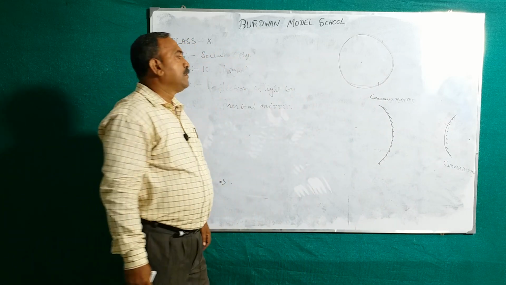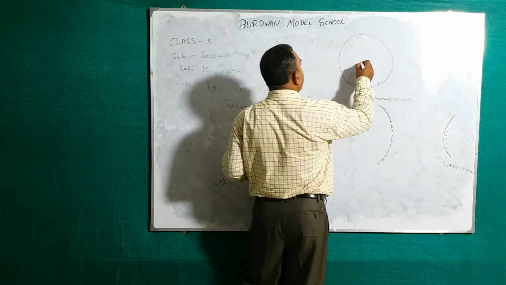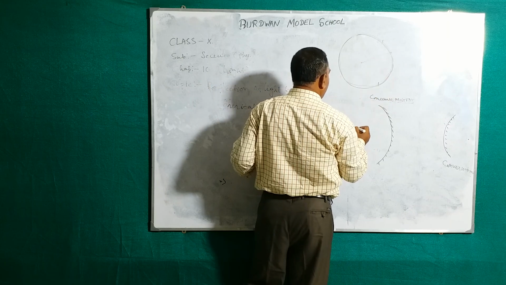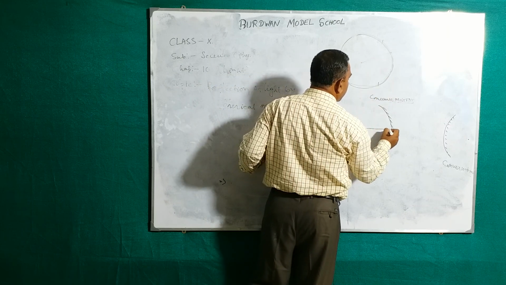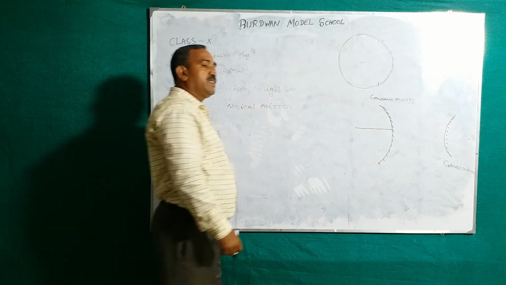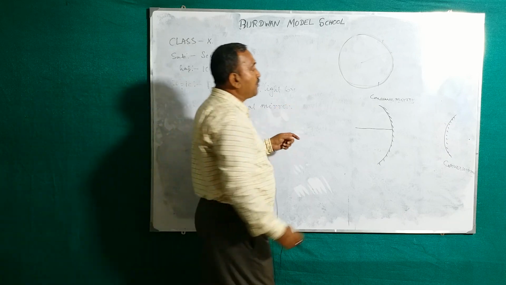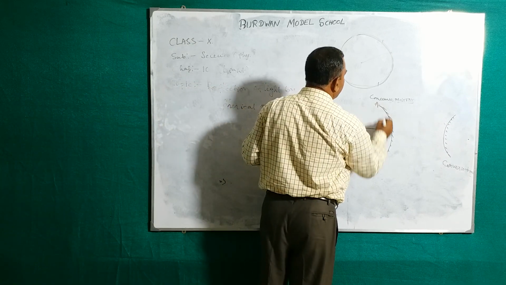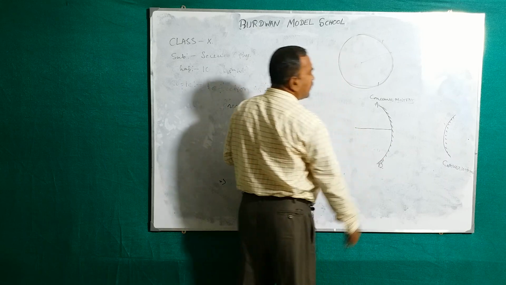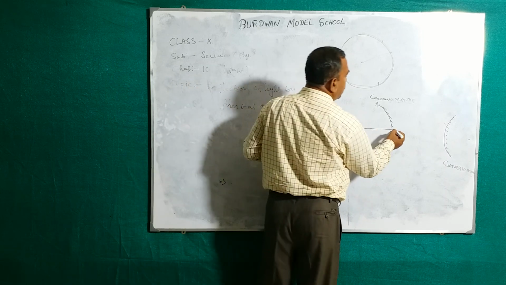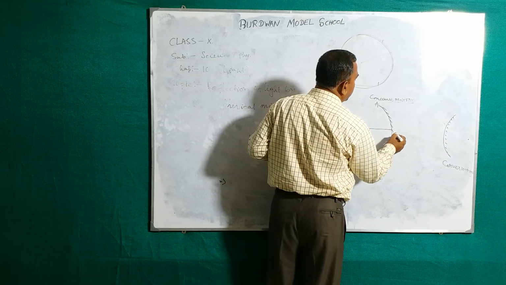Okay? It has a particular radius. So, this is the radius of curvature. The effective part of the mirror, suppose you consider this to that. The middle part of it is the pole of the mirror.